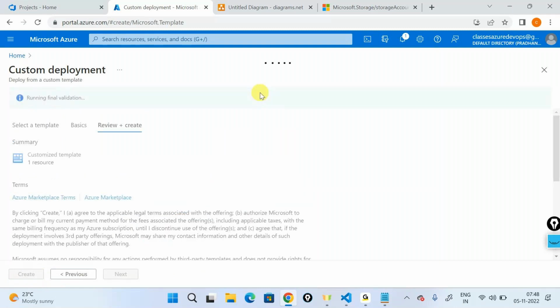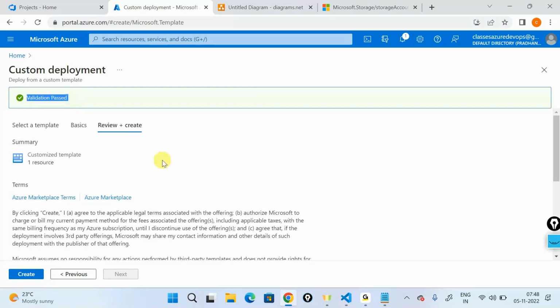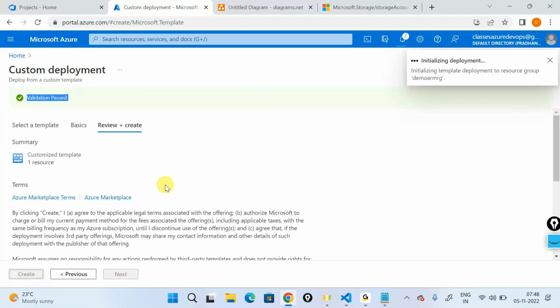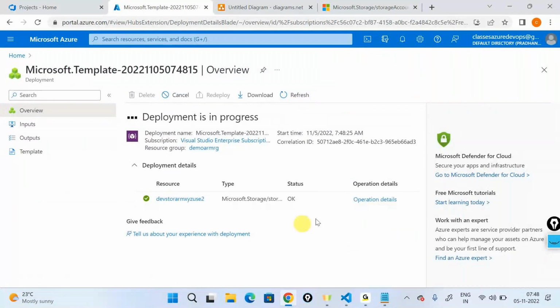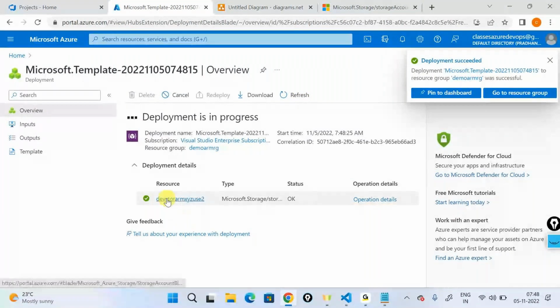Because if it gives you that particular error, so validation now passed. So in validation, it's not telling anything. I'll say create this once again. It's initializing my deployment and submitting the deployment. It's not failing now. I'll just refresh the screen a couple of times. And now do you see what happened? It didn't say it is created.